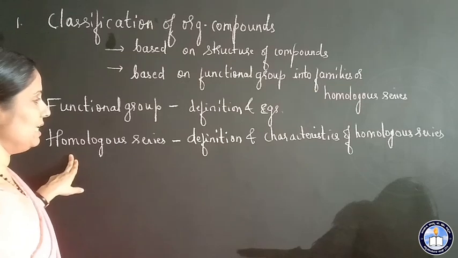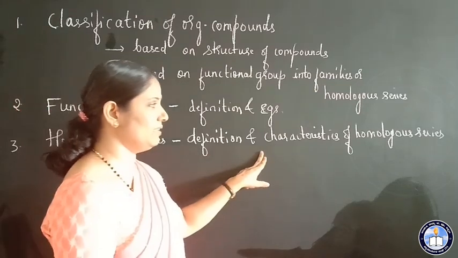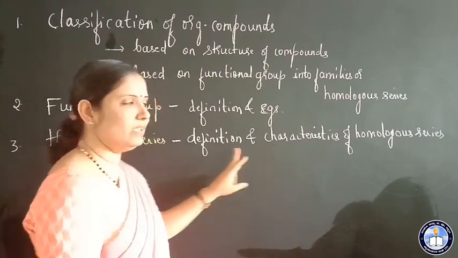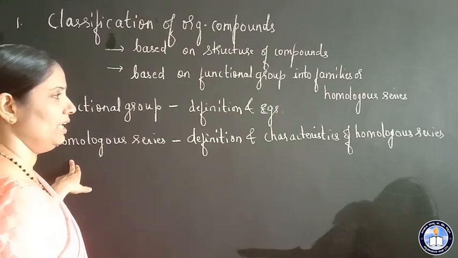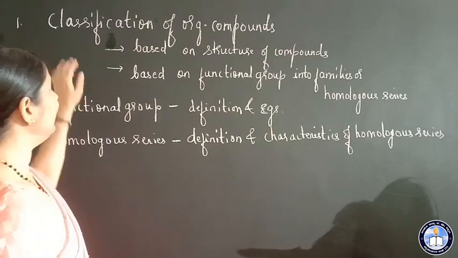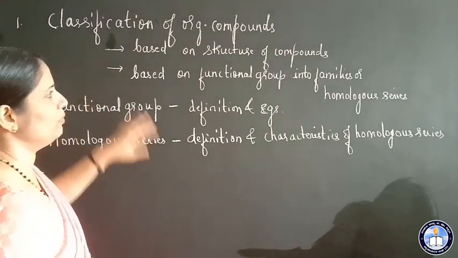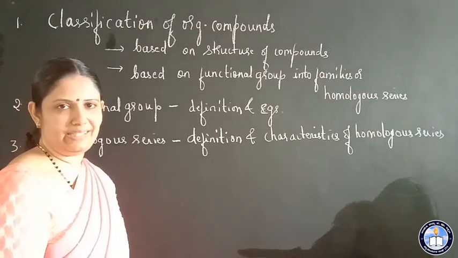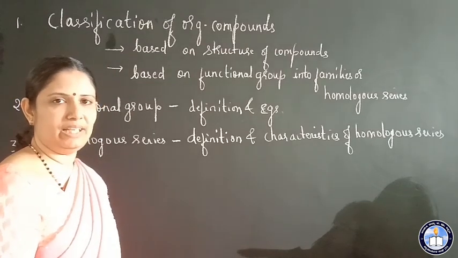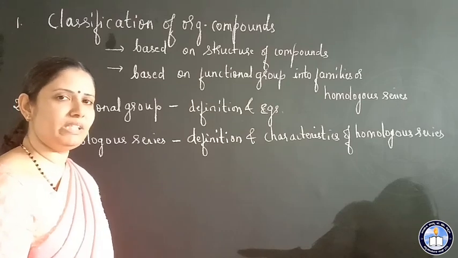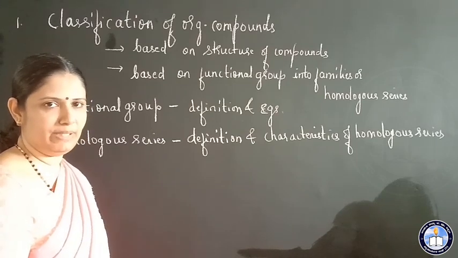Next, homologous series, definition and characteristics, which is also important. Under this classification of organic compounds, they usually ask for examples, such as an example of a heterocyclic compound or of a non-benzenoid aromatic compound.